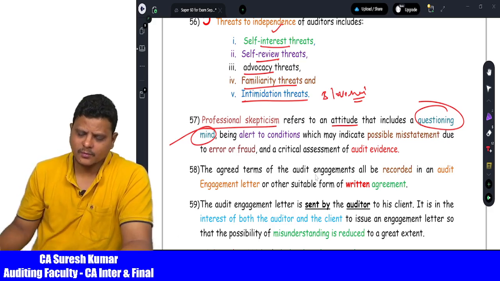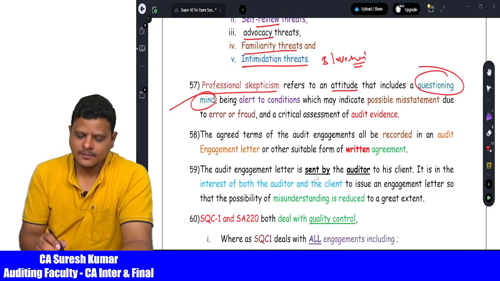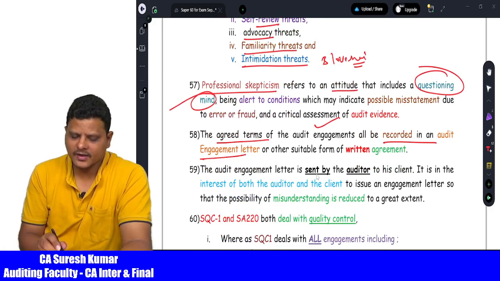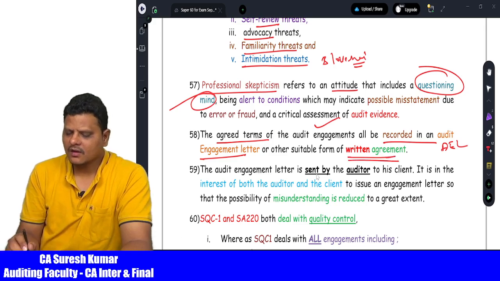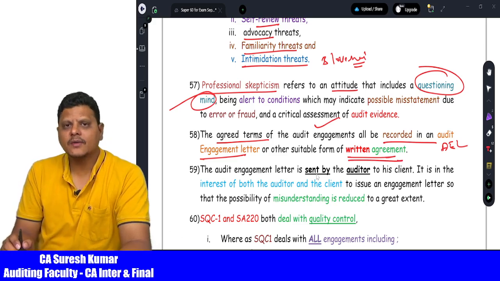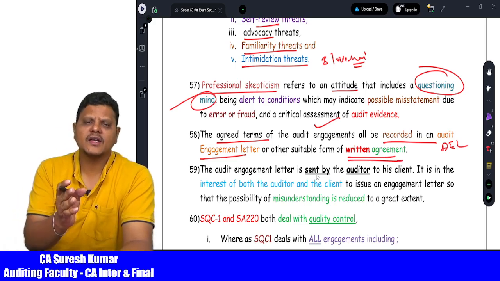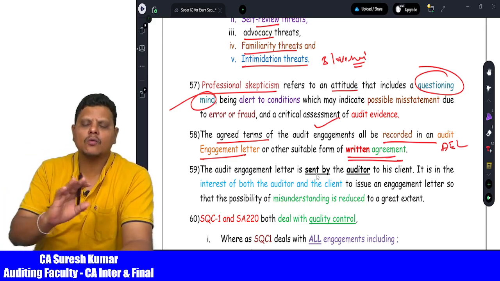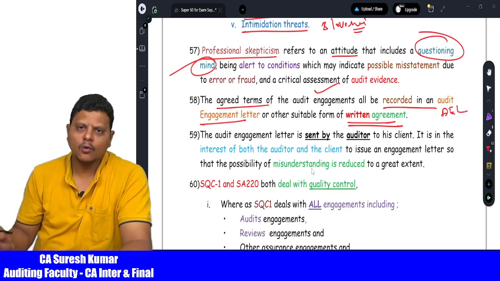Then come to the terms of engagement. The agreed terms of audit engagement are recorded in an audit engagement letter. We call it AEL, which is a written agreement. An examination question here is that the audit engagement letter must be in writing, it should not be oral. Who has to write this letter?